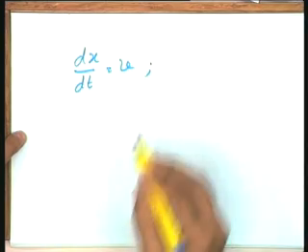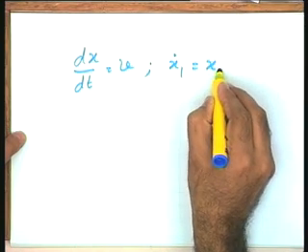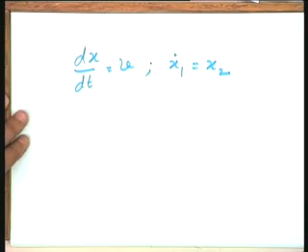In terms of x1 and x2, it becomes x1 dot equal to x2. I hope this equation is okay. x is the displacement and v is the velocity. So, this is the first equation I get as far as my state variable formulation is concerned.